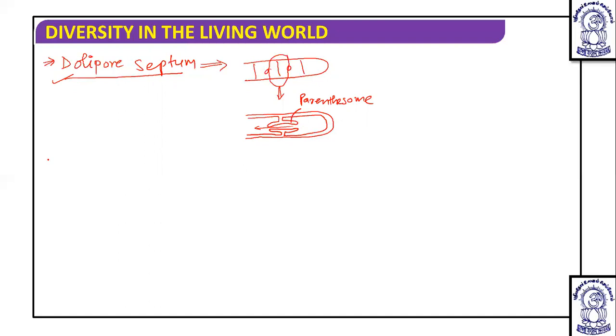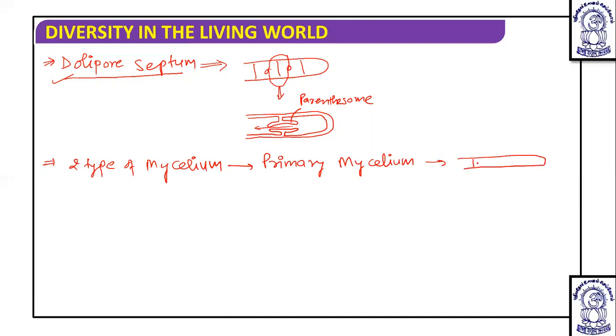Just as I told you, there are two types of mycelium. One is primary mycelium, in which the hyphae are monokaryotic.